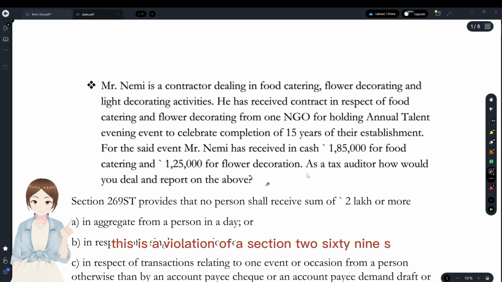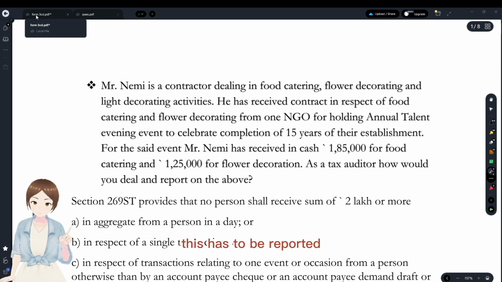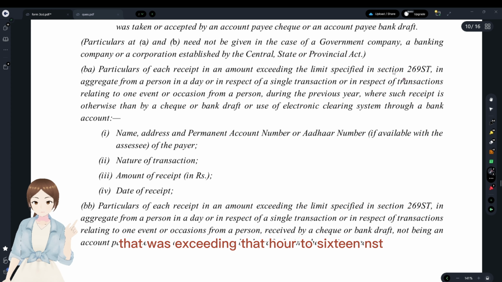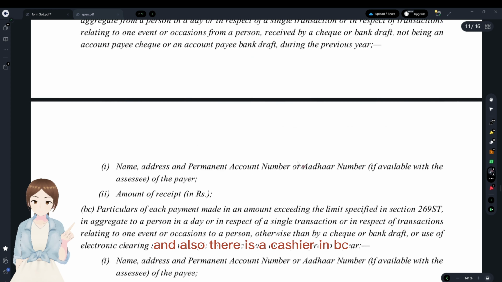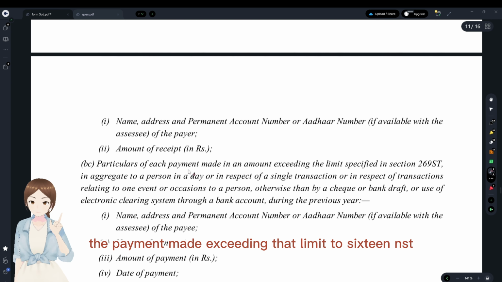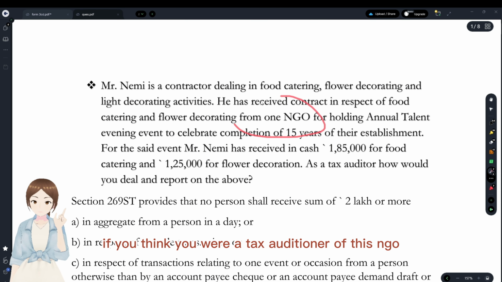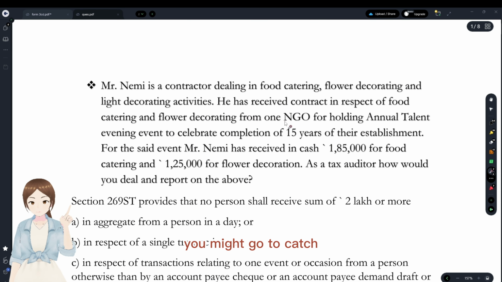Because you see, this is a violation of section 269ST. This has to be reported. Since you see in 31BA, it is the amount of receipt that was exceeding that 269ST limit. And also there's a catch here. In 31BC, it is the payment made exceeding that limit under 269ST. If you think you were a tax auditor of this NGO, you might get caught.